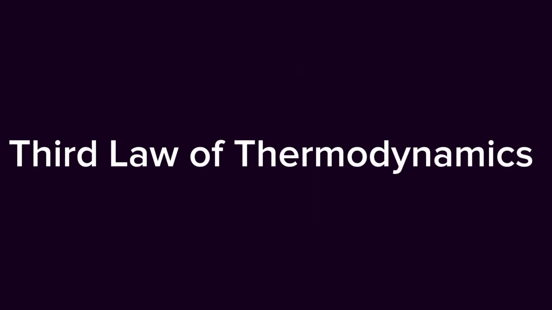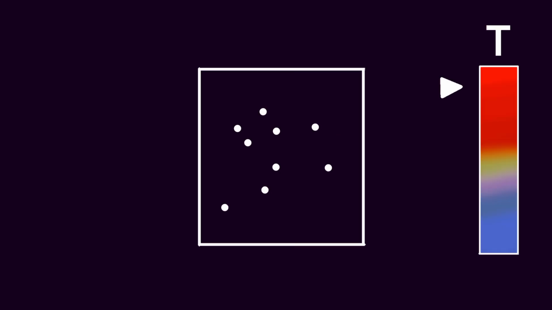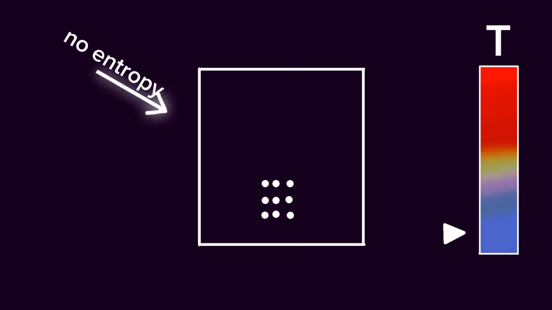Third law of thermodynamics, known as absolute zero, is when the temperature or kinetic energy of a system approaches zero. The entropy of a system also approaches zero. This means in absolute zero there is no entropy or no disorder, and since the temperature is at absolute zero, the kinetic energy would also have to be zero. Therefore, there would be no movement of the molecules, and it would have only one microstate.